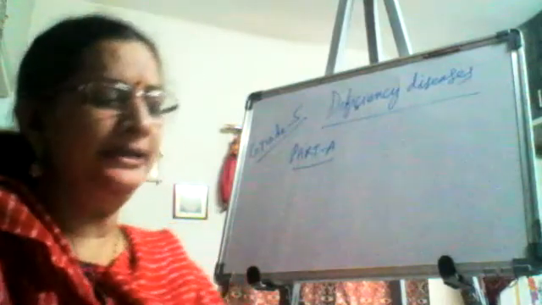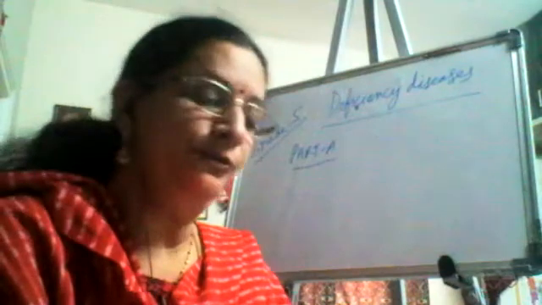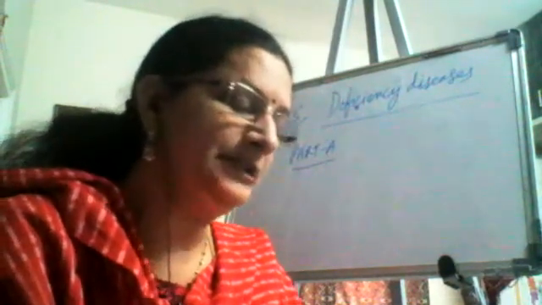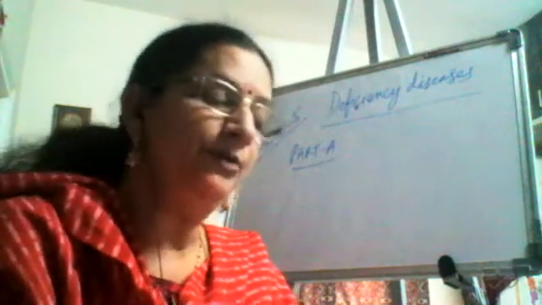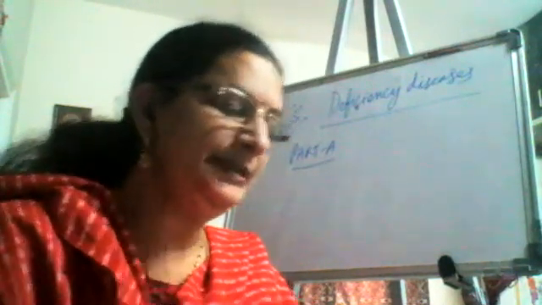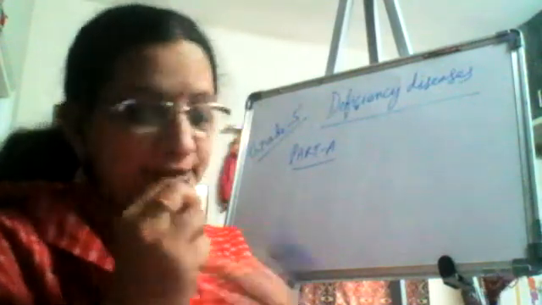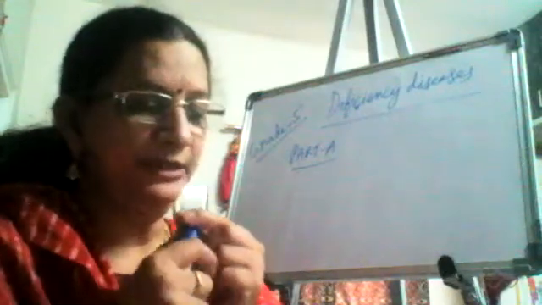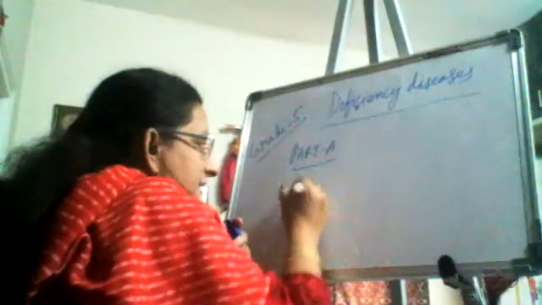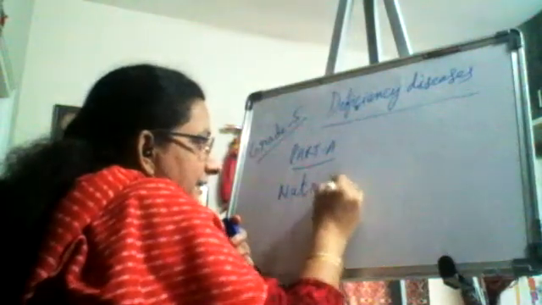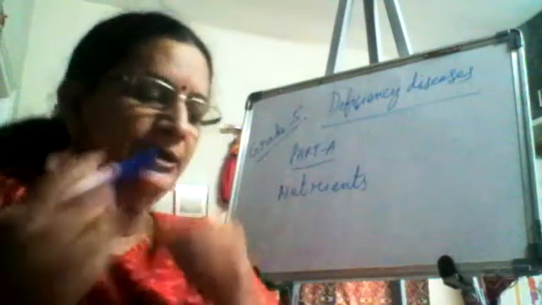So to remain healthy and strong, we should eat the right kind of food. This food should contain all the materials needed by our body for proper growth. The materials needed by the body for healthy growth are called nutrients. So what are the material needed for the healthy growth of the body called? Nutrients. So what is the spelling of nutrients? Nutrients. Okay. So nutrients.